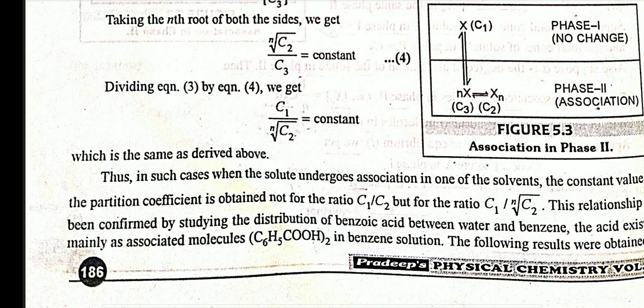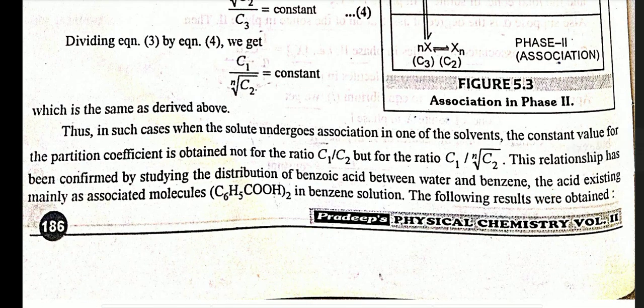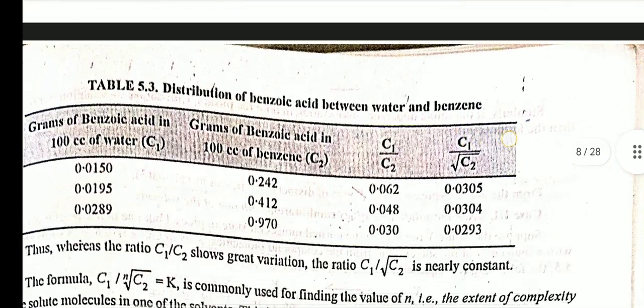Thus, in such cases when the solute undergoes association in one of the solvents, the constant value for the partition coefficient is obtained not for the ratio C1/C2 but for the ratio C1/ⁿ√C2. This relationship has been confirmed by studying the distribution of benzoic acid between water and benzene. The acid exists mainly as associated molecules in benzene solution. The following results were obtained.